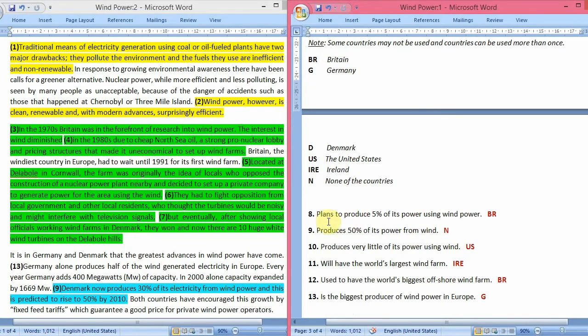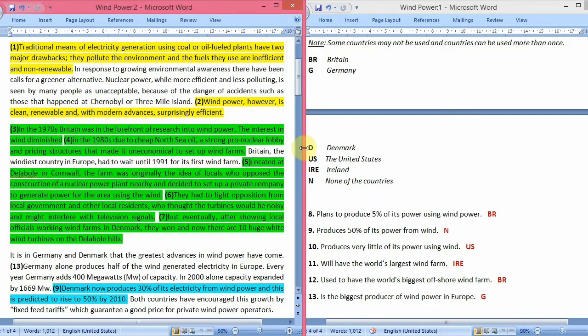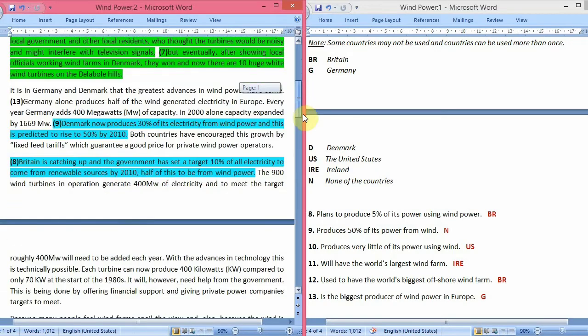The eighth question is plans to produce 5% of its power using wind power. So which country is planning to produce 5% of its total power using wind power plants? The answer is Britain. Now let's see where it's written in the passage.